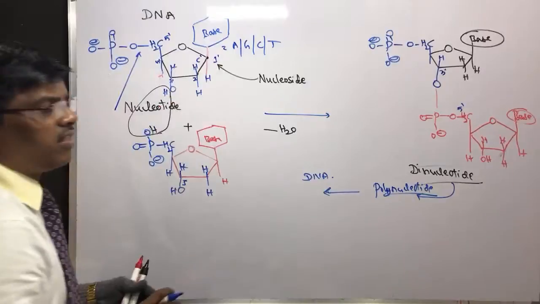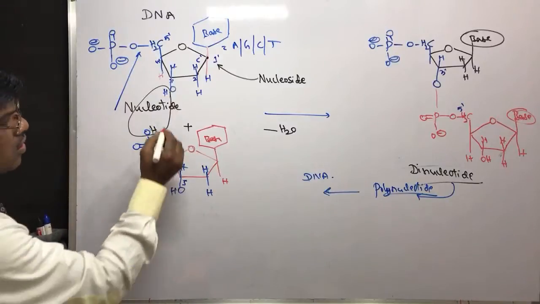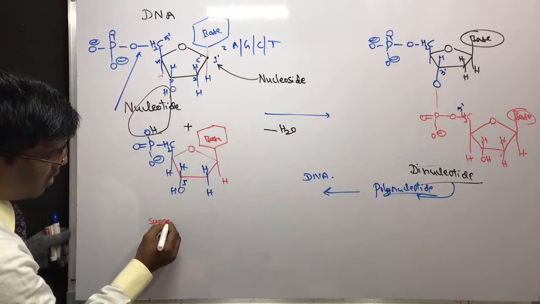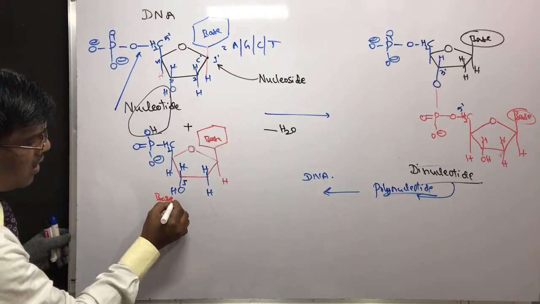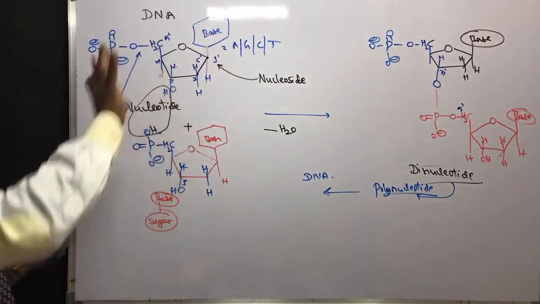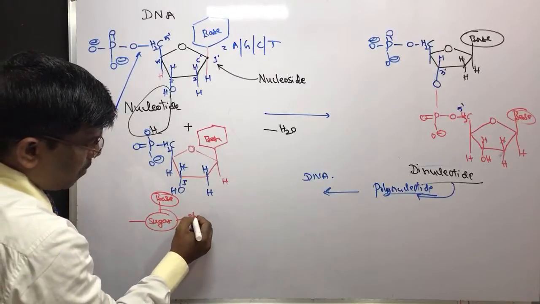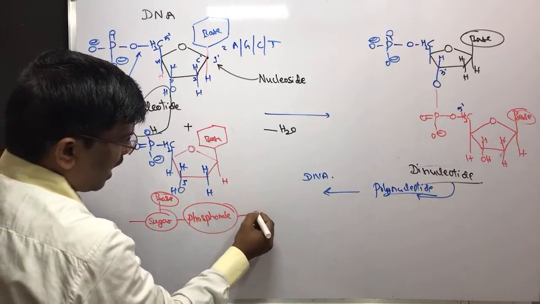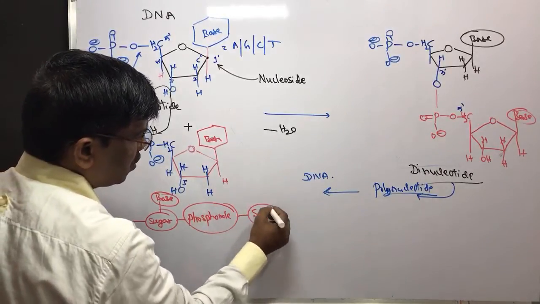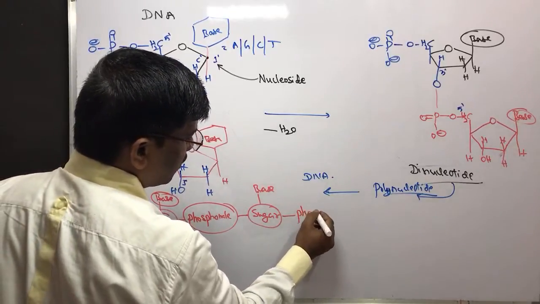So what does this DNA molecule look like if I write it in a simple manner? The dinucleotide has a sugar, that is ribose, attached to a base, whatever the base may be, AGCT. Then phosphonate is linking with another sugar, and this sugar has a base, linked with phosphonate.